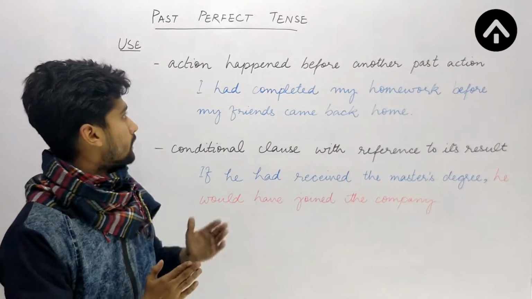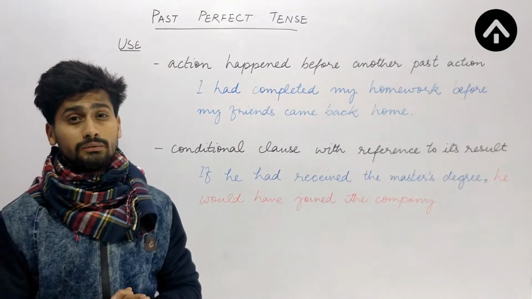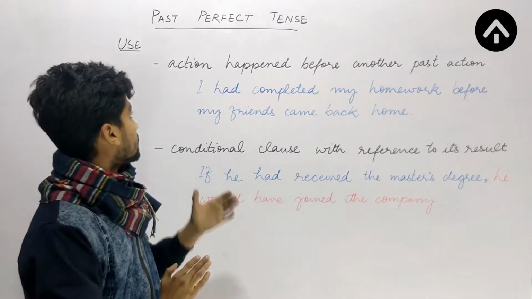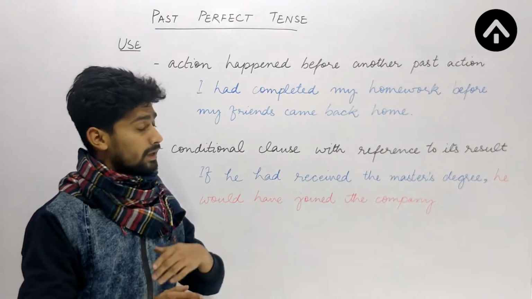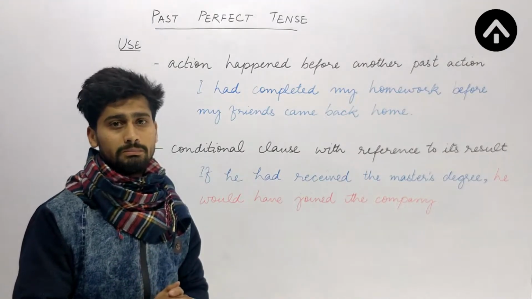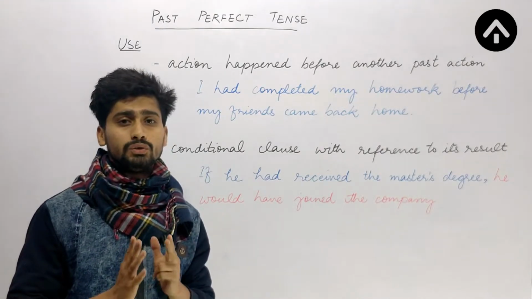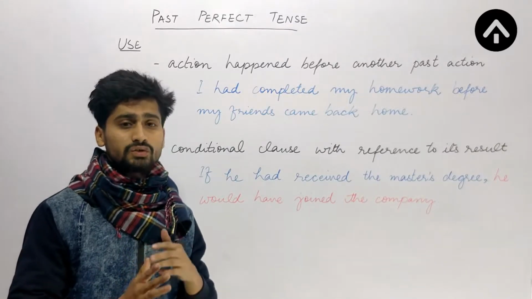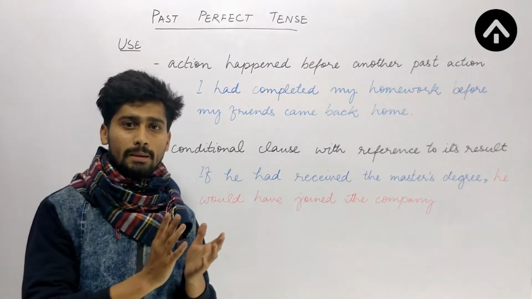Now let's take a look at the first use of this tense. Any action that happened before another action that also took place in past. So we will always use this tense with reference to another action that also happened in past.